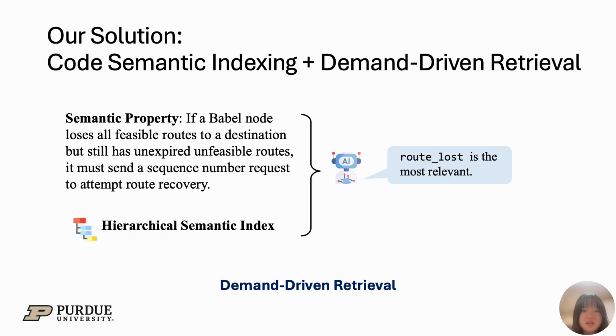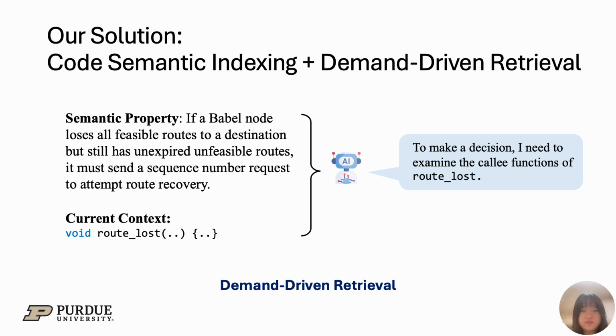Once we have the semantic index, the next step is demand-driven retrieval. That is, retrieving only the code that's relevant to a given RFC property. Let's walk through how that works with our running example. Using the hierarchical index, the system identifies that the function route loss is most relevant, so a retrieval agent retrieves the definition of the route loss function.